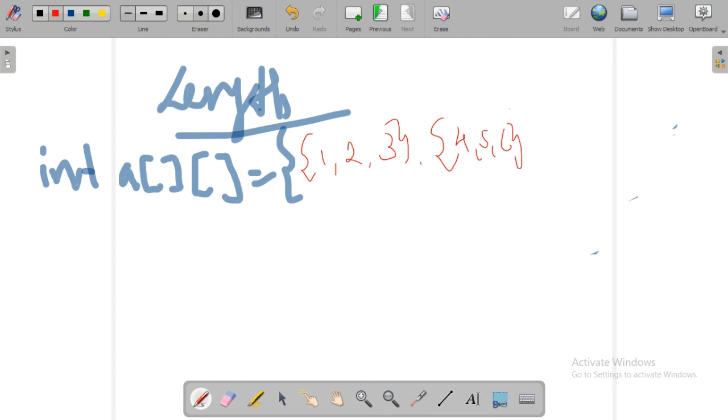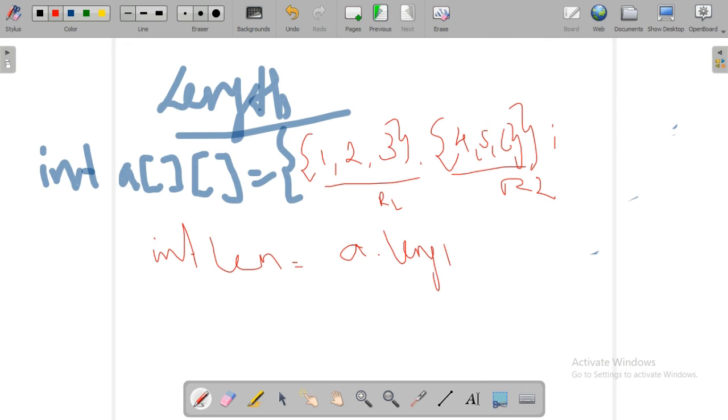2 rows means we have to write 2 rows, 3 columns. 1, 2, 3, comma. Okay, this is the first row, and the next row is 4, 5, 6. This is the second row. So you know this is the way we will initialize a two-dimensional array. And here this is R1, this is R2. That is, 2 rows are there and 3 columns are there.